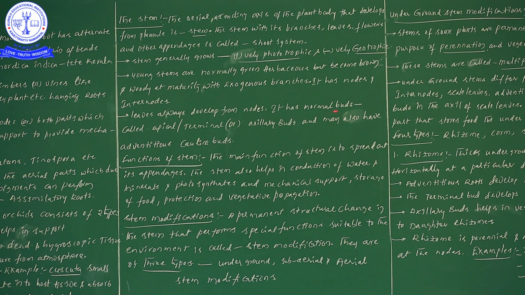The stem has normal buds known as apical or terminal buds. The next type is axillary buds. These axillary buds are present at the axils of the leaf. Apical or terminal buds are present at the apical regions of the stem. This point we already discussed many times. This particular stem may also have adventitious cauline buds.